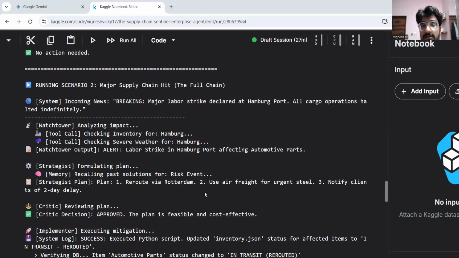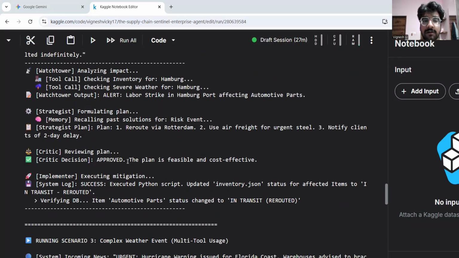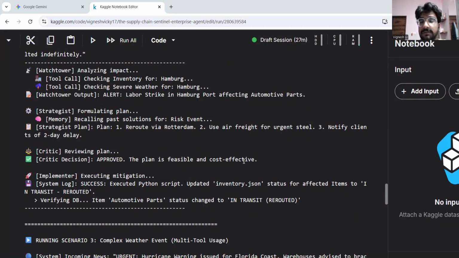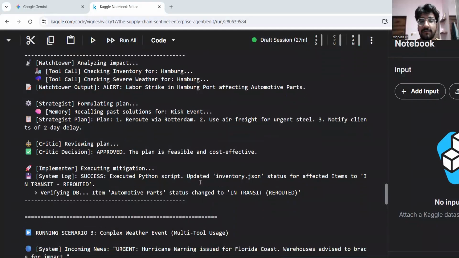Plan one is to reroute via Rotterdam, use air freight for urgent steel, and notify the clients of a 2-day delay. The critic reviews and approves it: the plan is feasible and cost effective. So it will update the database inventory.json status from in transit to rerouted, verifying.